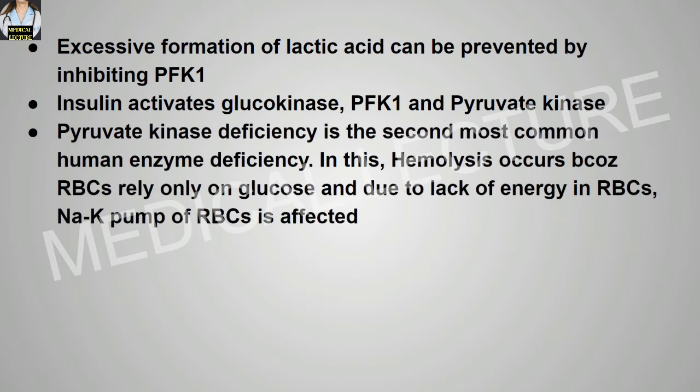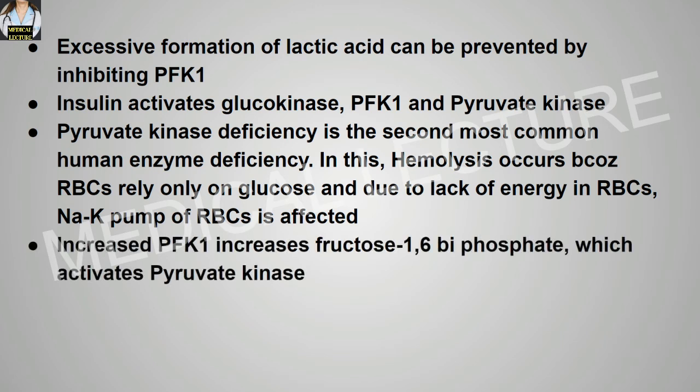Pyruvate kinase deficiency is the second most common human enzyme deficiency. In this, hemolysis occurs because the RBCs rely only on glucose. We discussed before also that RBCs only use glucose as their energy source. So hemolysis occurs because the RBCs rely only on glucose, and due to the lack of energy in the RBCs, the sodium potassium pump of the RBCs is affected.